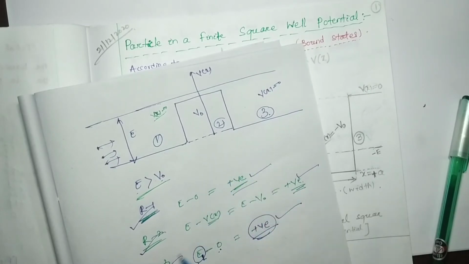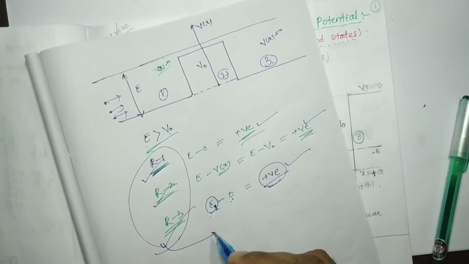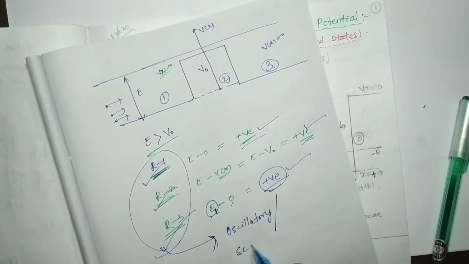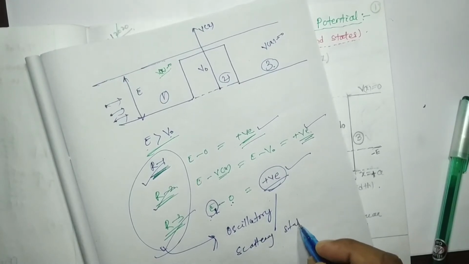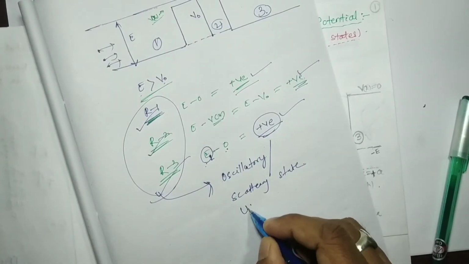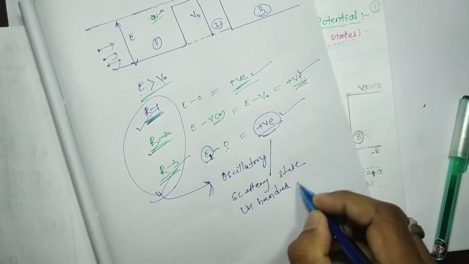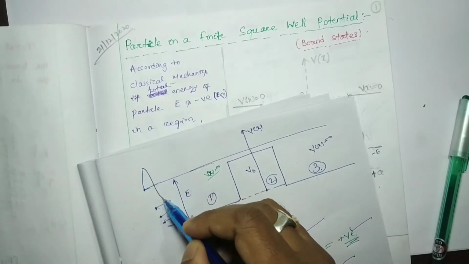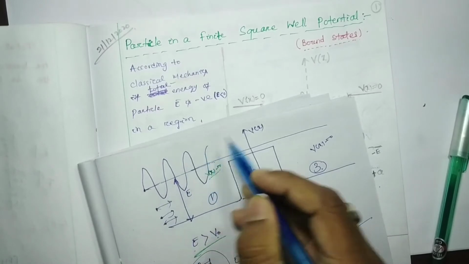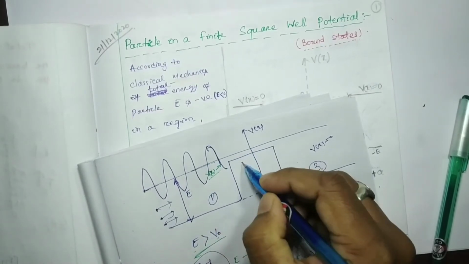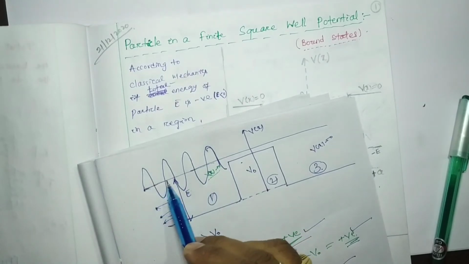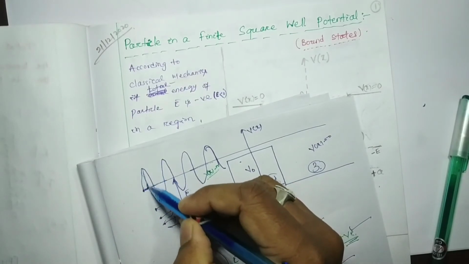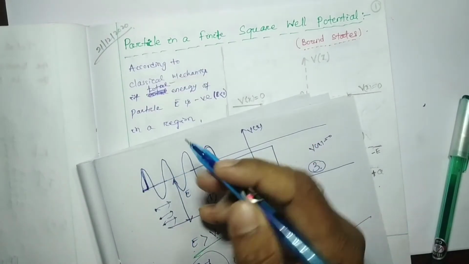So in the 3 regions 1, 2, 3 we got positive, meaning dominantly kinetic. It indicates that the dynamics will be oscillatory, or it is a scattering state, or so-called unbounded state. Okay, so this will be the scenario, this will be the amplitude, and when it interacts, we know that the wavelength will decrease, meaning its energy increases, and if the amplitude increases, its intensity also increases.